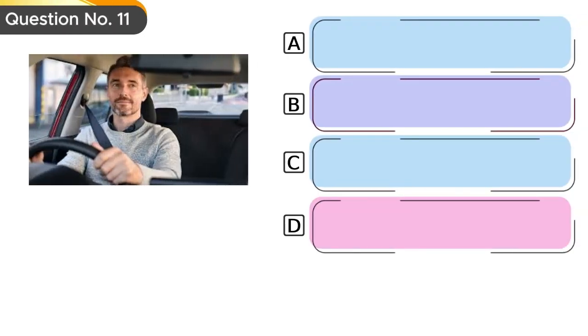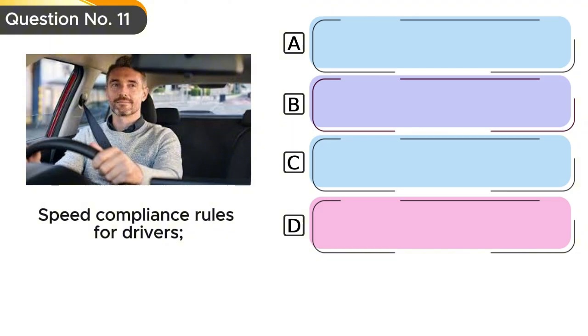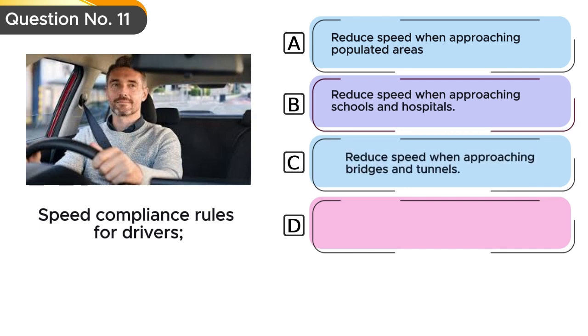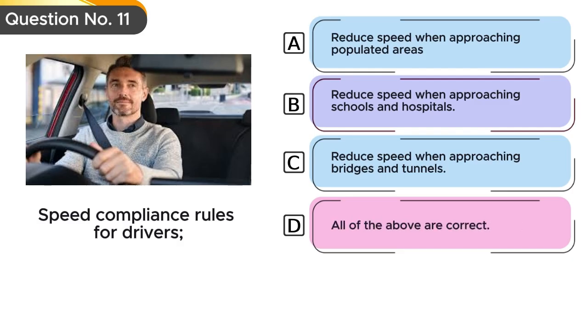Question number 11. Speed compliance rules for drivers. Option A, reduce speed when approaching populated areas. Option B, reduce speed when approaching schools and hospitals. Option C, reduce speed when approaching bridges and tunnels. Option D, all of the above are correct.